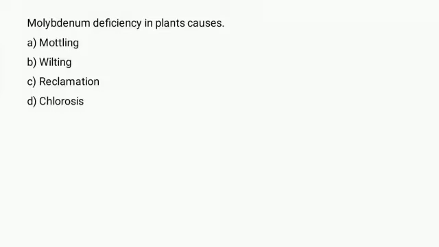Molybdenum deficiency in most plants is associated with a buildup of nitrate in the affected plant part. So molybdenum deficient plants may appear as if they are deficient in nitrogen and have general chlorosis and stunted growth. So our correct option is option D.